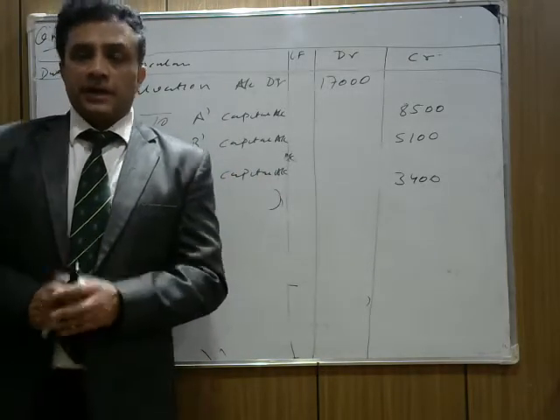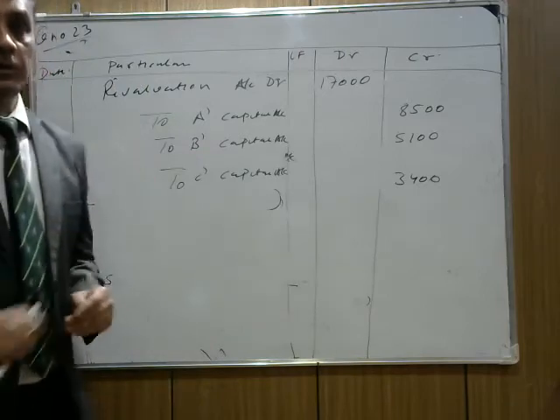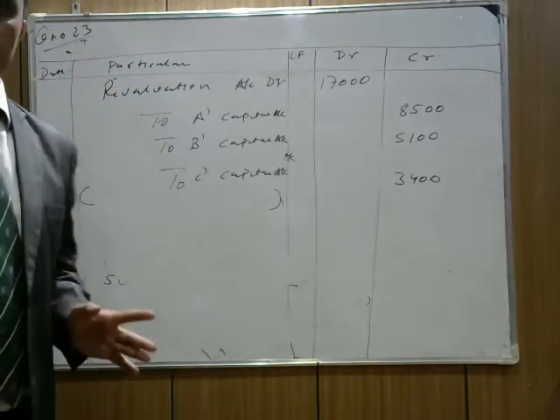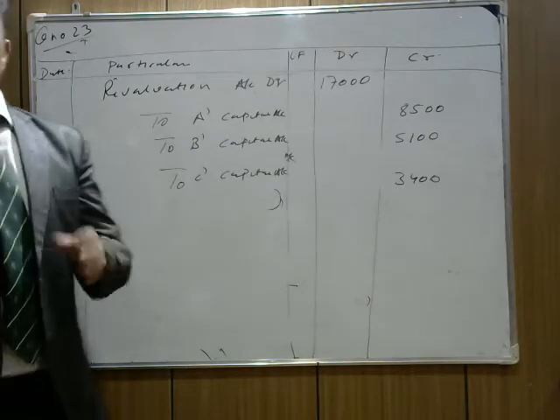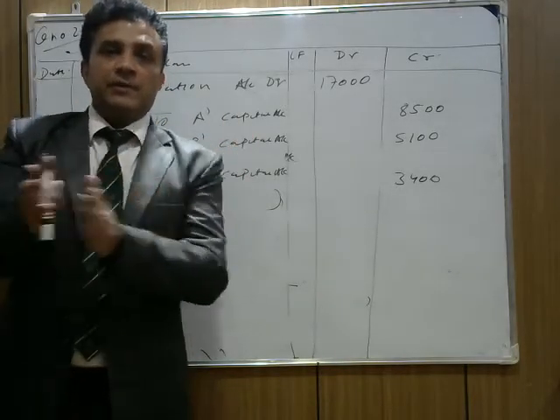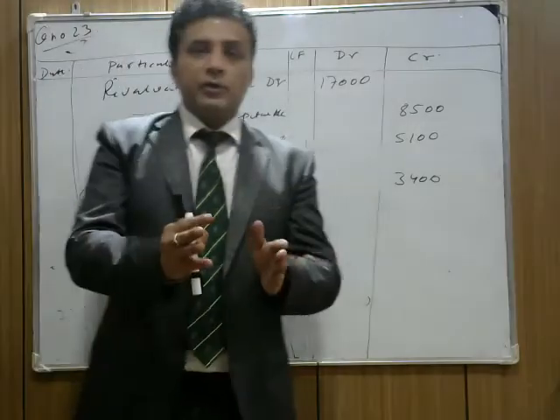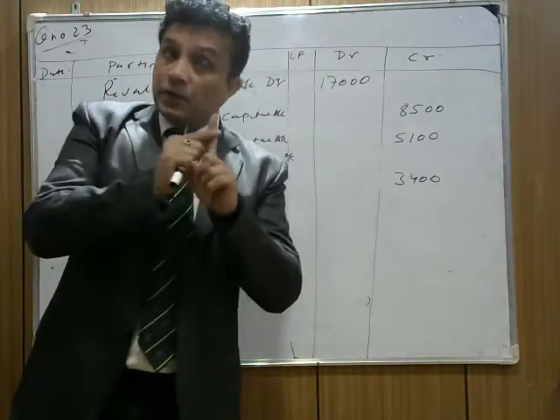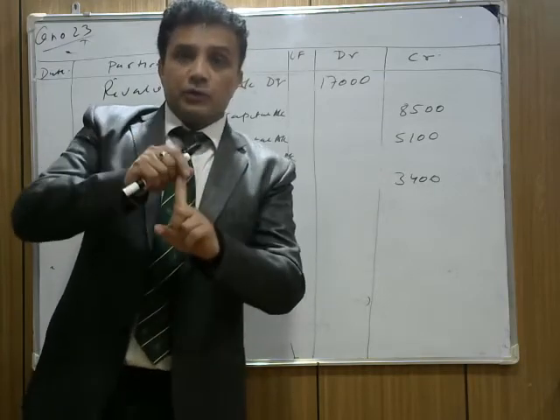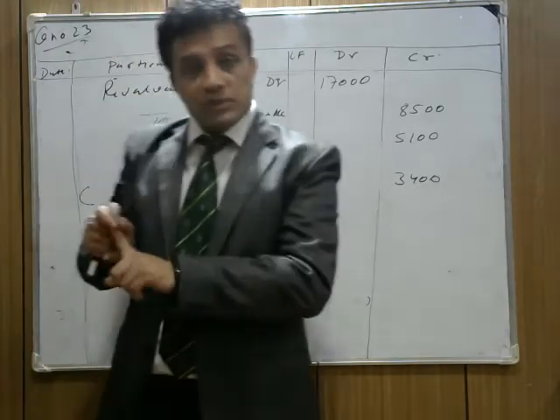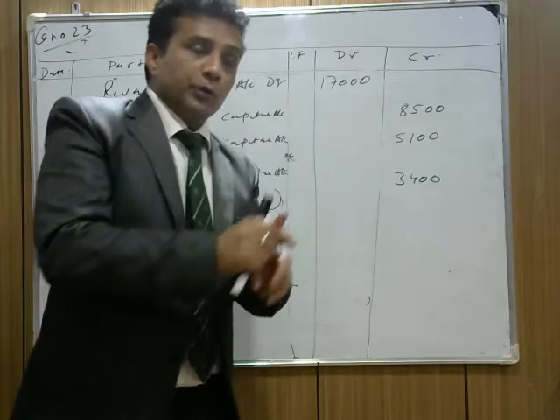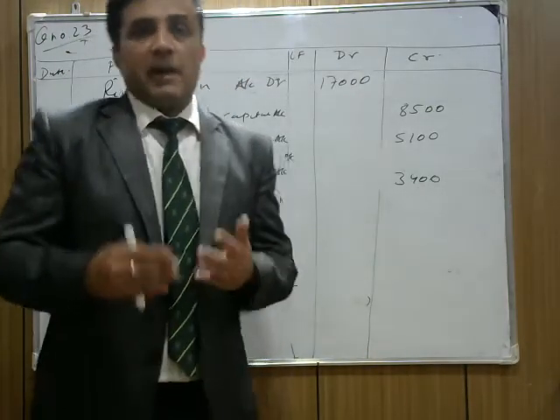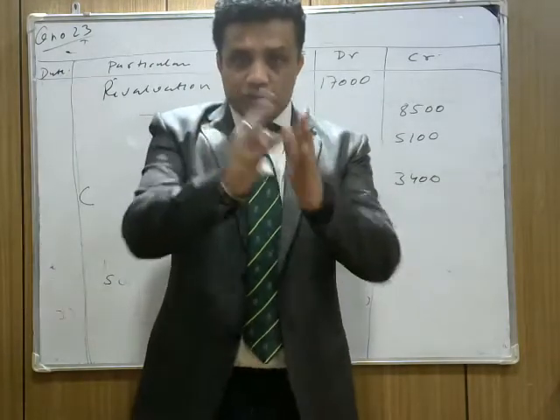Okay, good. Now see the question. What are the things which are undistributed and no information is given in the question? We are not saying the general reserve is given, the advertisement expense is given. We are not saying the partners don't want to disturb the balances. In this question, they are not saying anything whether they have to show the balance in the books or whether partners don't want to distribute the balances. So we take whatever balances are given in the question, the partners are distributing them. So check the question in that part.